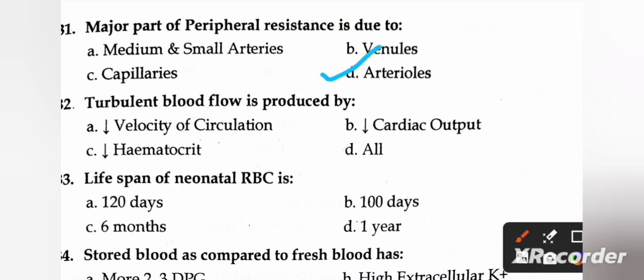Next question is, turbulent blood flow is produced by A, decreased velocity of circulation; B, decreased cardiac output; C, decreased hematocrit; and D, all. Right one is C, decreased hematocrit. Next question is, lifespan of neonatal RBC is A, 120 days; B, 100 days; C, 6 months; and D, 1 year. So the right one is B, 100 days.